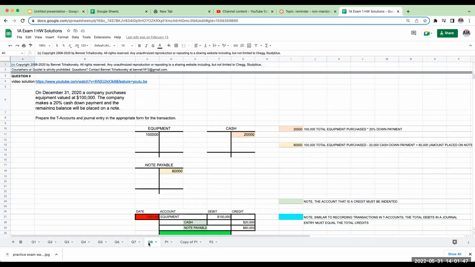I'm a huge believer in providing you the solutions. And why do I provide them? Because I need you to practice. The way you're going to learn accounting is by getting out blank sheets of paper and writing down the solution. You can either print out my homework packets or use blank sheets of paper, but the key is writing it down.